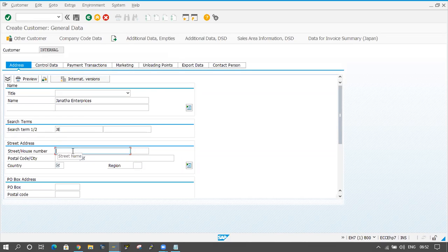I'm giving some name here. This is not the exact one, so I'm giving something like street, house number, whatever it is. And the postal code is a mandatory thing here. Postal code is mandatory here, so I'm giving some postal code.